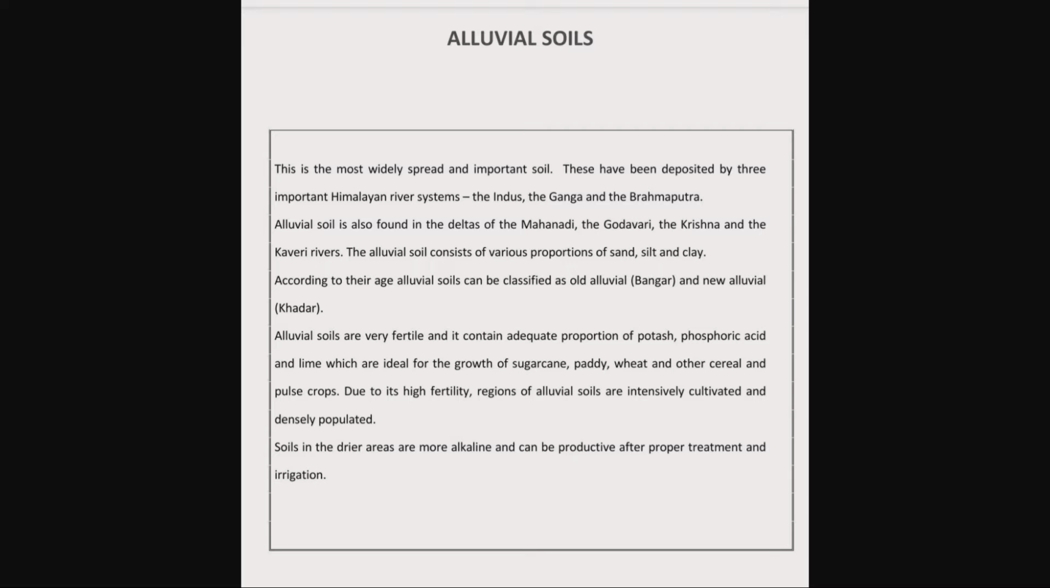Alluvial soils are very fertile and suitable for the cultivation of sugarcane, paddy, wheat and other crops, because they contain an adequate proportion of potash, phosphoric acid and lime, which are very suitable for the growth of these crops. Due to its high fertility, regions of alluvial soils are intensively cultivated and densely populated. Soils in these drier areas are more alkaline and can be productive after proper treatment and irrigation.